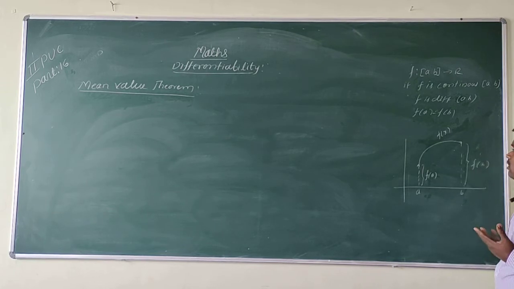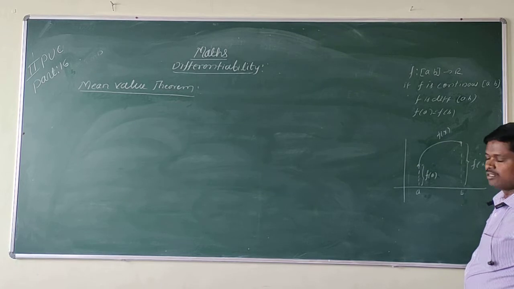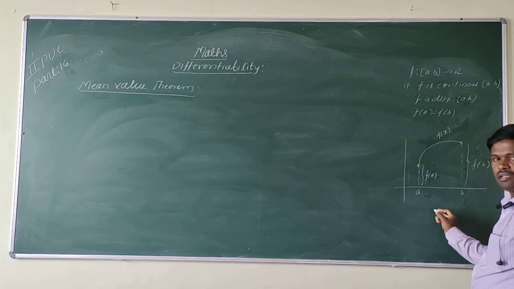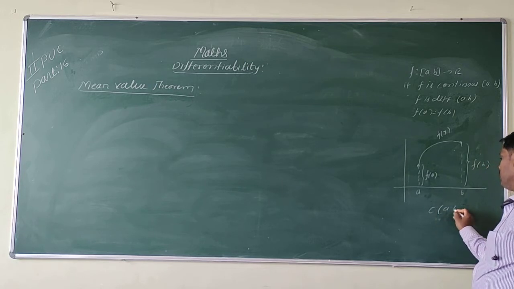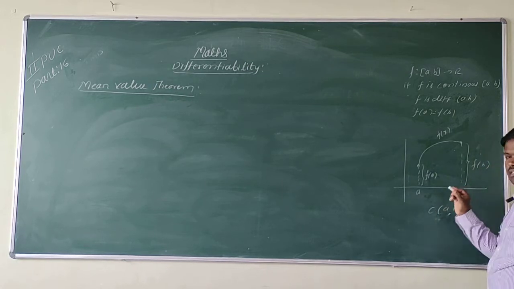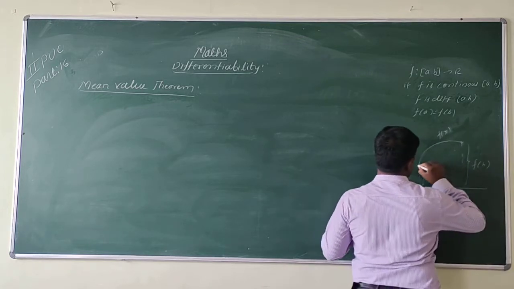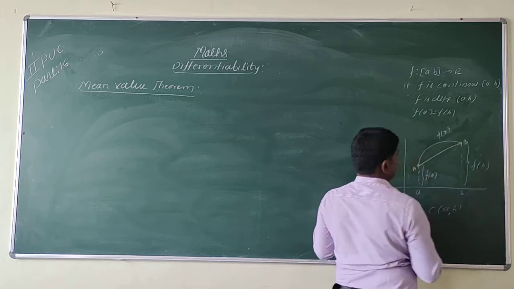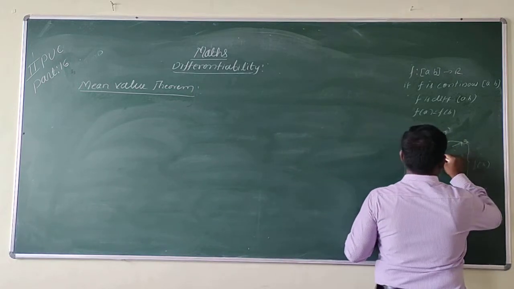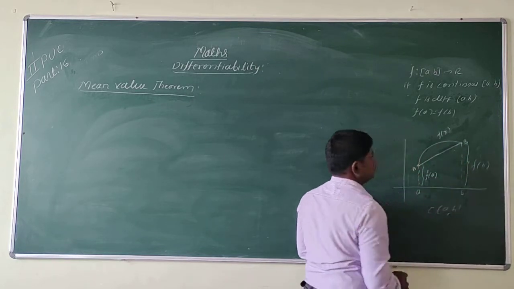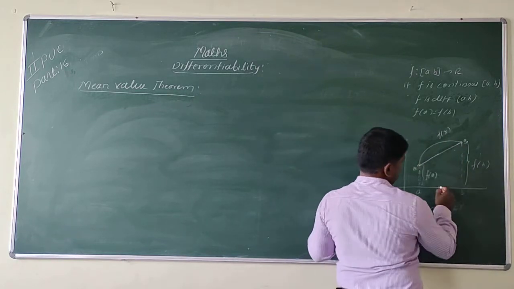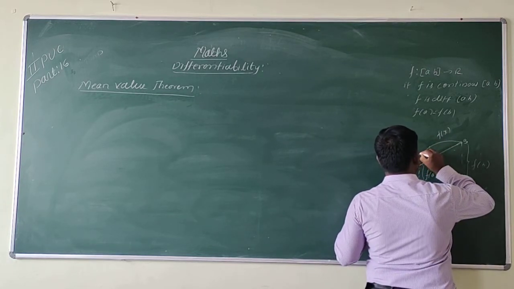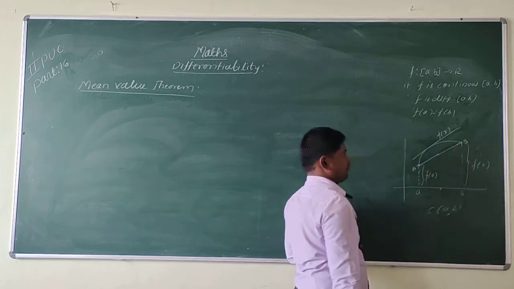Then the mean value theorem states that there exists a point C in A comma B such that, see here, this is the secant AB. So there exists a point in the interval A comma B, that is C, at which the slope of the tangent is the same as the slope of the secant AB.